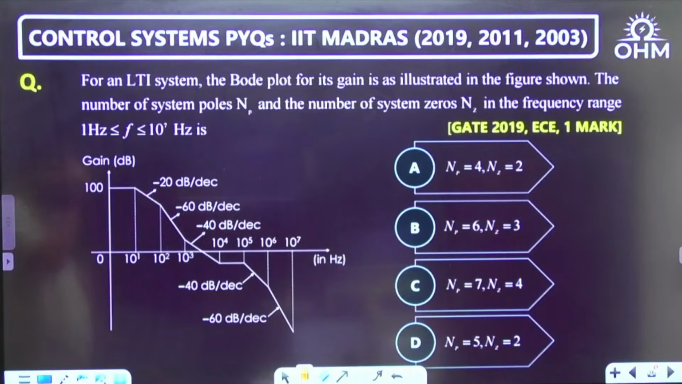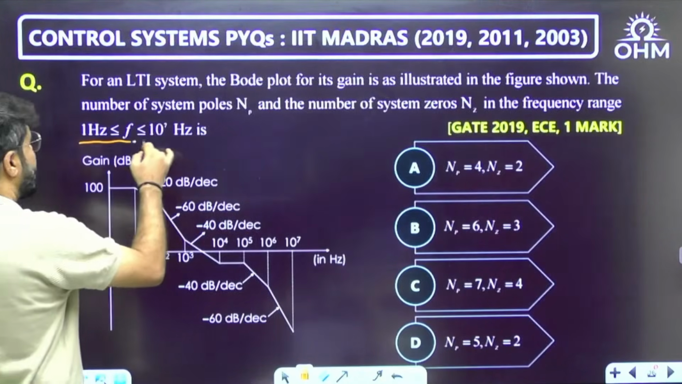GATE 19 EC, 1 mark question, a simple one on Bode plot. For the LTI system, the Bode plot of its gain is as illustrated in the figure. The number of system poles NP and the number of system zeros NZ in the frequency range 1 Hz to 10 power 7 Hz is how much?